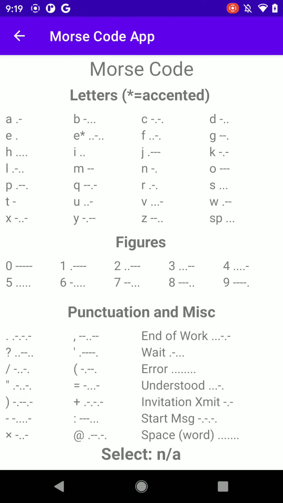And if you click a letter, it'll show up at the bottom, and also in the log it will show which letter was pressed.